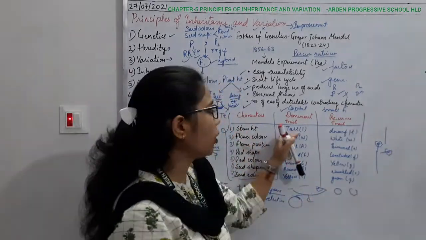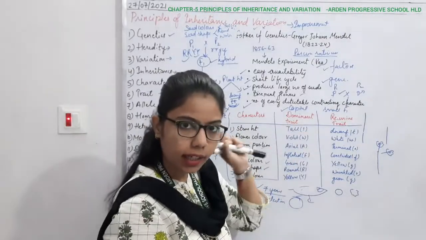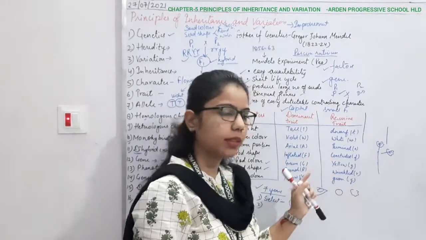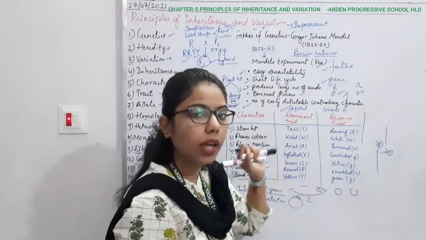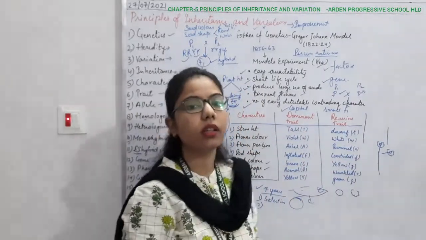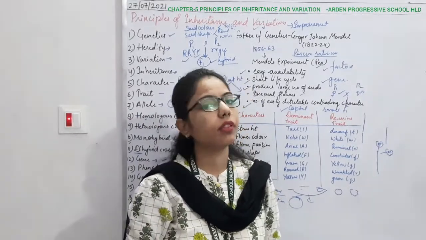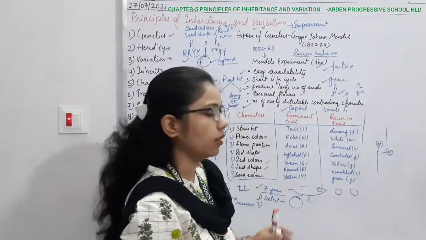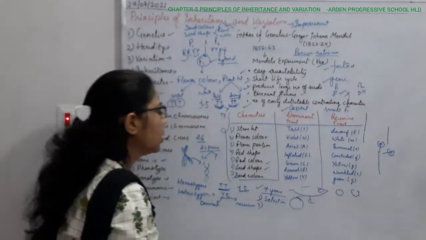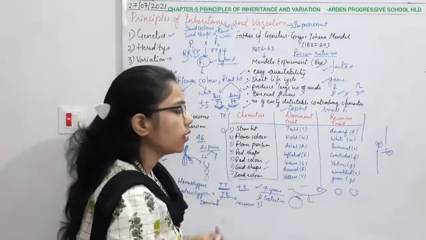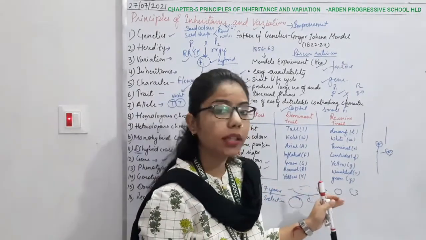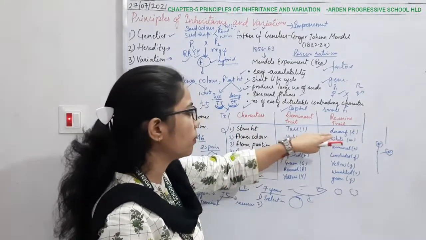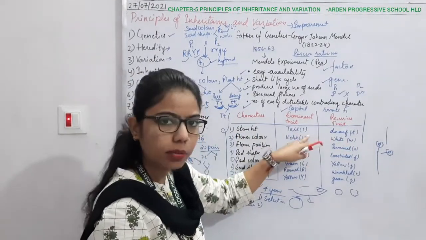For example, for height, if we have taken the T alphabet, the T can be of two types, capital T or small t. So every time we will denote the dominant trait with the help of the capital letter. This is the thing we have to keep in mind, how Mendel performed this experiment. And at the same time, if I talk about the monohybrid cross, there will be the crossing of these two types of traits.